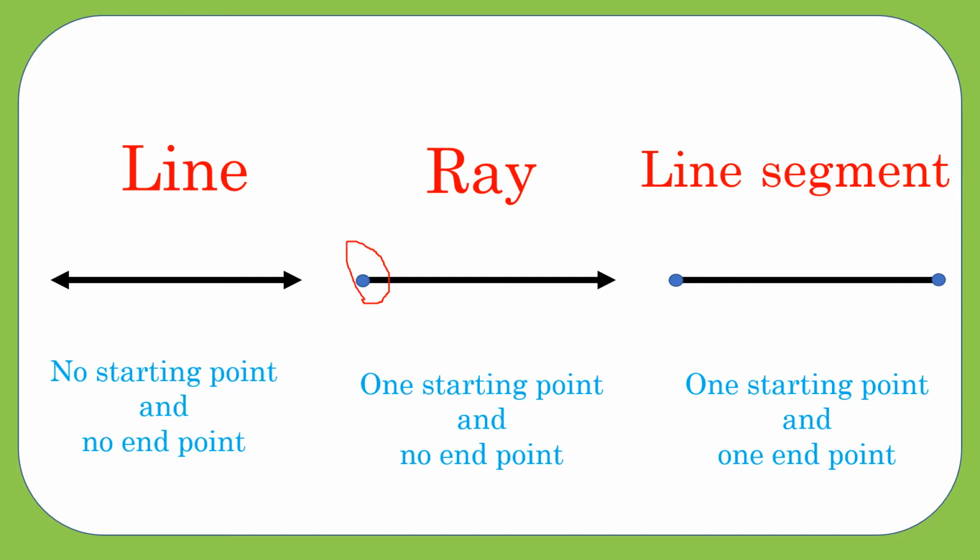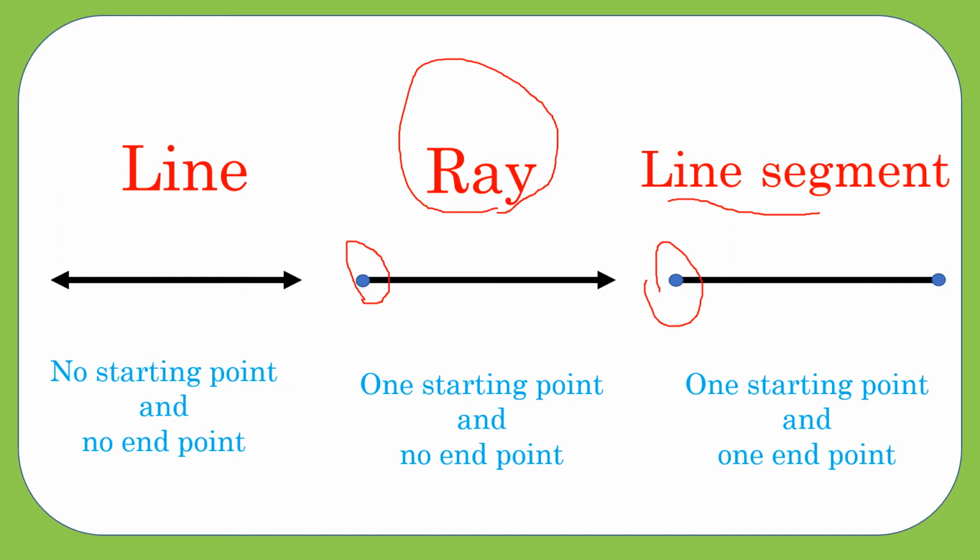So, if a line has a starting point and without an ending point, then that is called a ray. What is that? That is ray. The third one is a line that has a starting point as well as the ending point. So, this line has both the starting point as well as the ending point. So, this line is called a line segment. We can say this is a part of a big line. Okay, what is this? This is line segment.